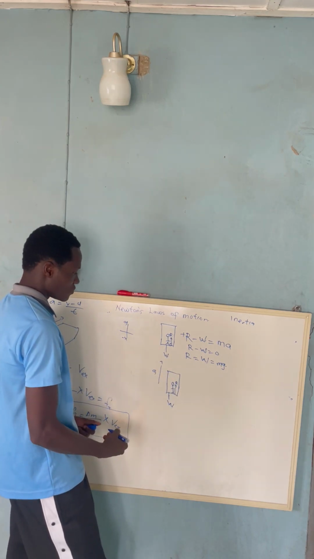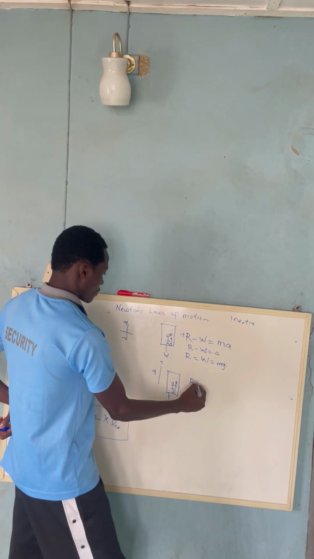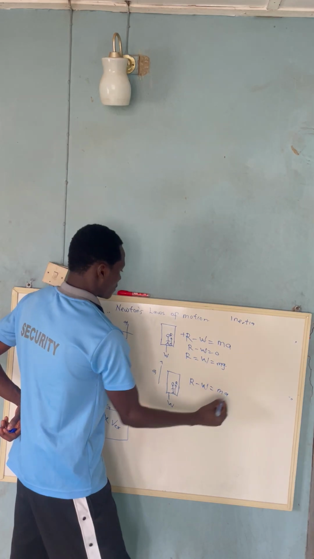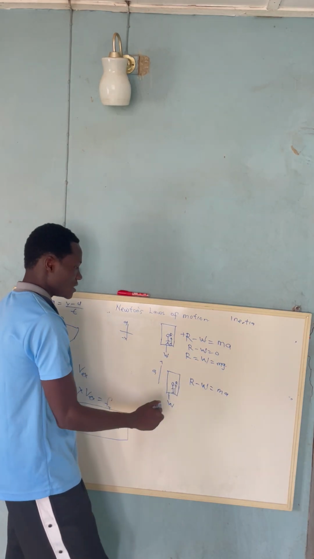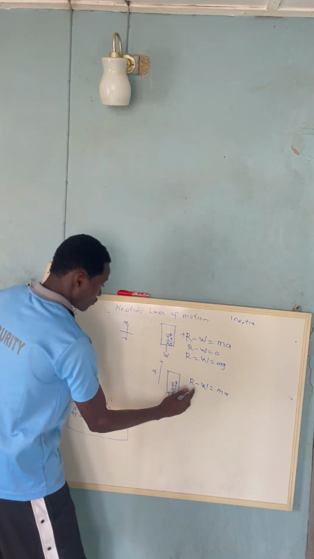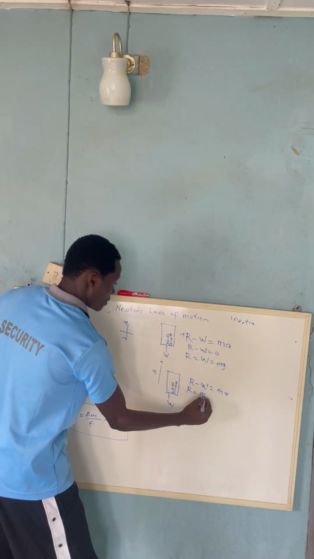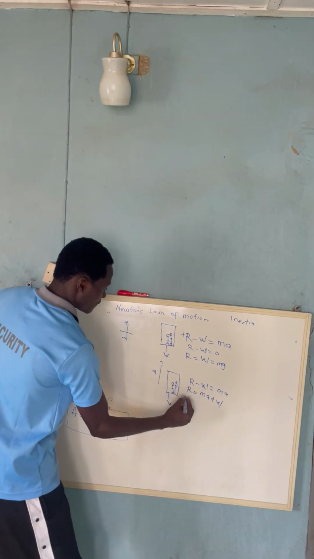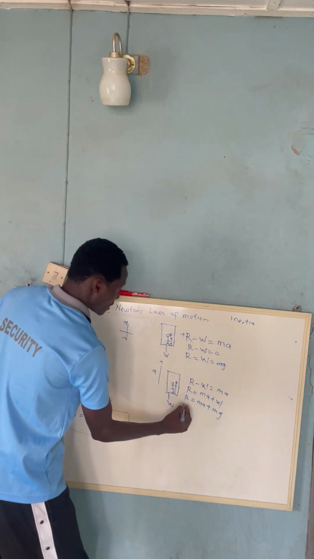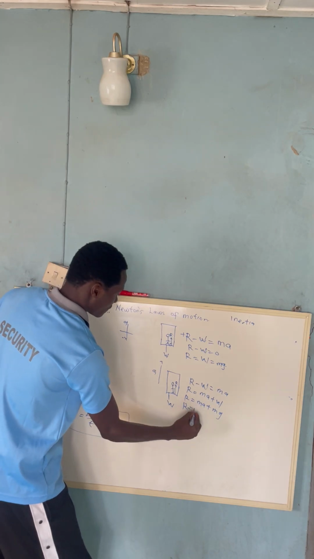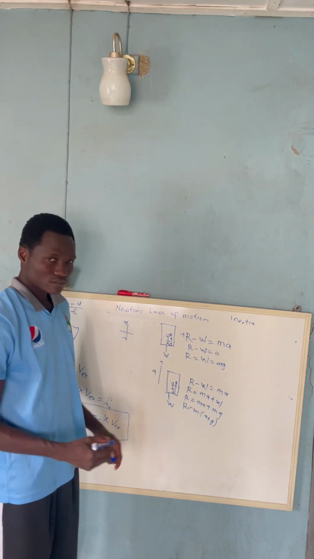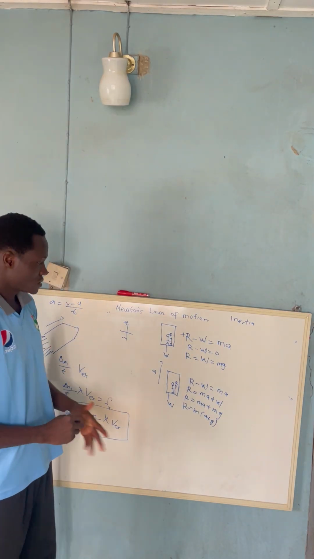So in this case, we are going to have R minus W is equal to MA. If we were to calculate this normal reaction force, we are going to have R equal to MA plus W. Therefore, R is going to give us MA plus mg. We can factorize m here, and we are going to have m bracket a plus g. So that is for the second case.